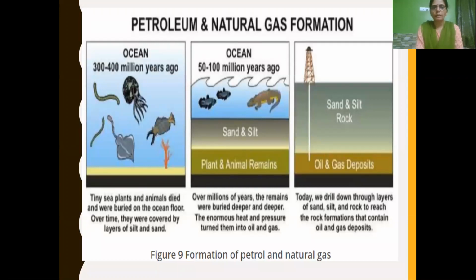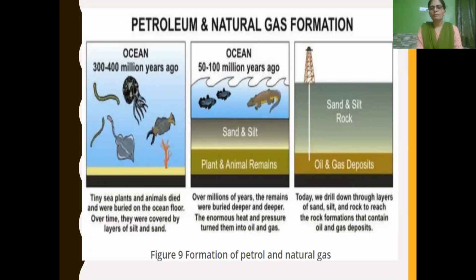In the last session, we have learned about how petroleum and natural gas is formed, that is formation of petroleum and natural gas. This petroleum and natural gas is formed by decomposition of sea plants and animals. That is, when sea plants and animals died, they were buried on the ocean floor.